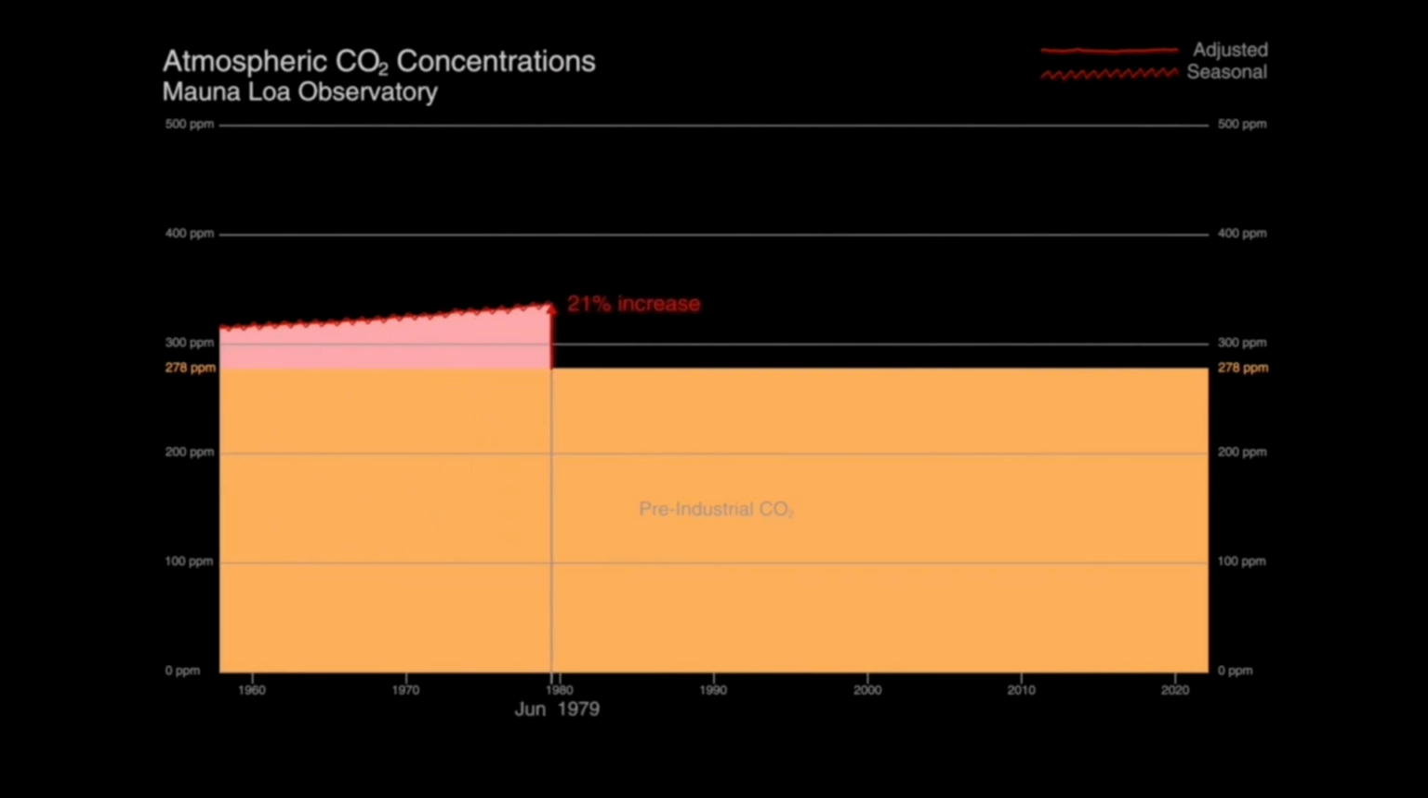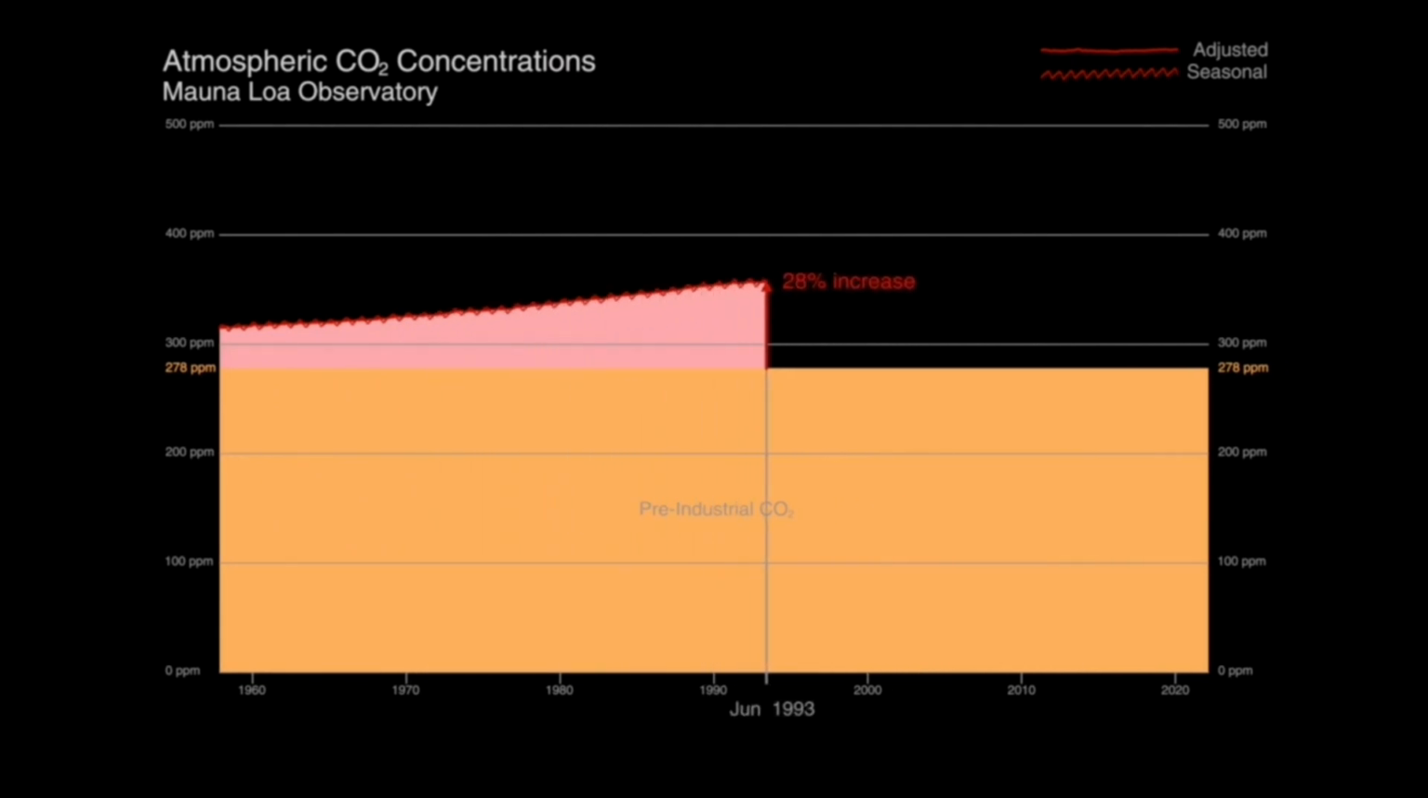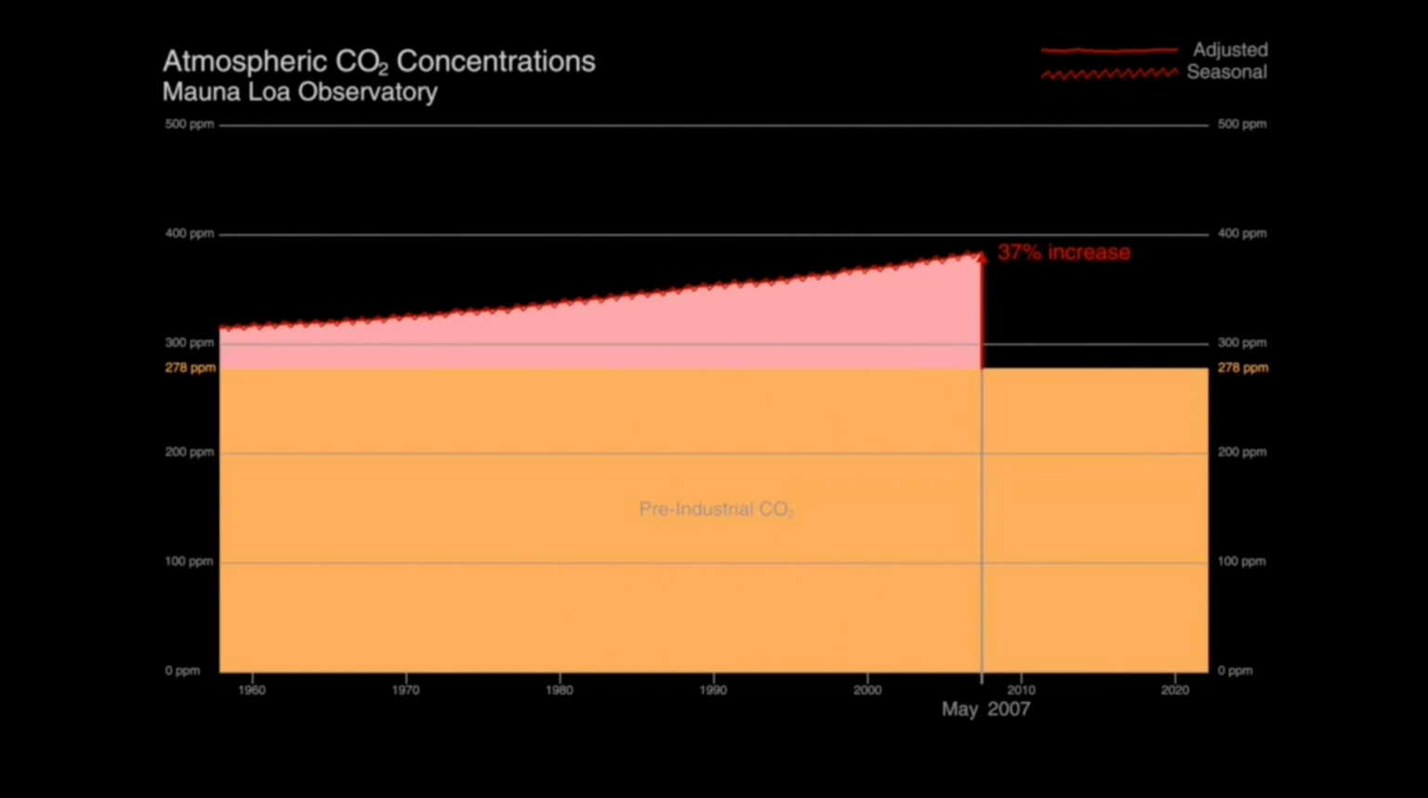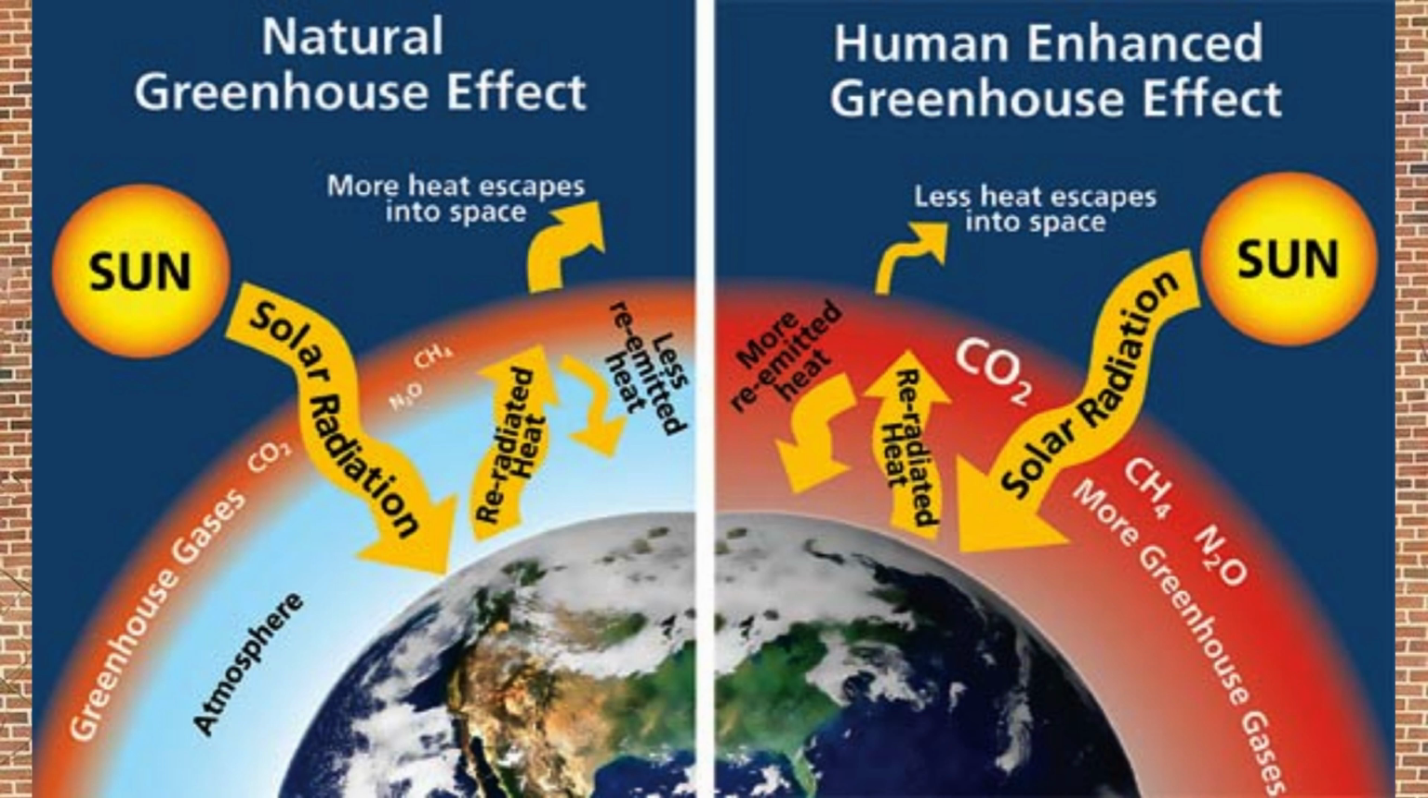This graph shows the increase in the concentration of carbon dioxide in the atmosphere over the years. Global warming is the gradual increase in average temperature of Earth's atmosphere, primarily caused by the emission of greenhouse gases such as carbon dioxide, methane, and nitrous oxide. These gases actually trap heat in the atmosphere and cause the temperature of Earth to rise.